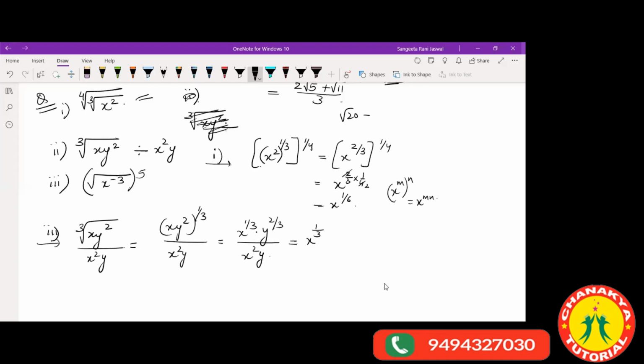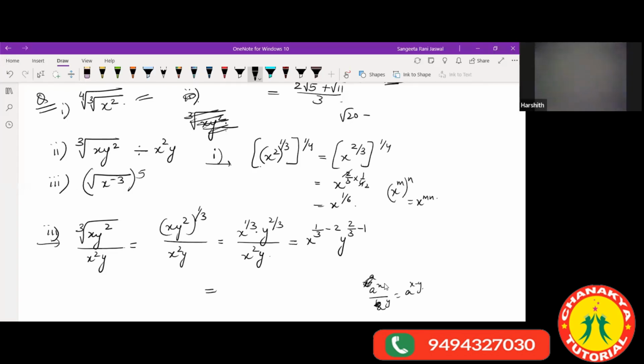If we just take the powers of x, that means x raised to power 1 by 3 minus 2. When you have a raised to power x and a raised to power y, what happens there? The powers get subtracted like this. So the same thing is done here. The powers are getting subtracted. Same thing for y. The numerator power is 2 by 3. In the denominator we have 1. So 1 will be subtracted here. Are you understanding this? Hello, children, are you understanding? Yes, ma'am.